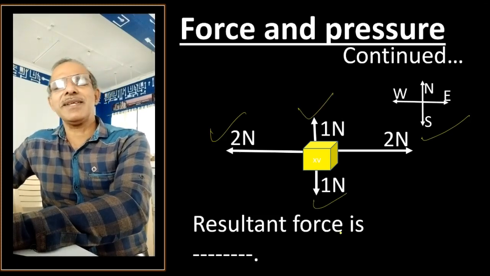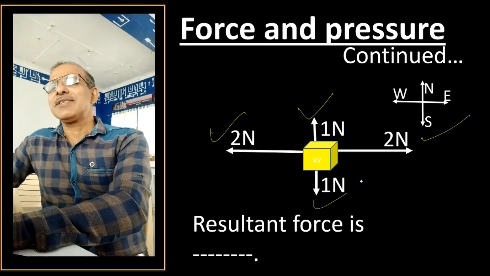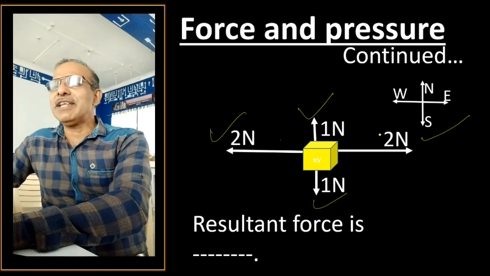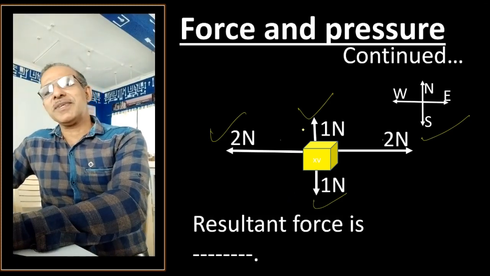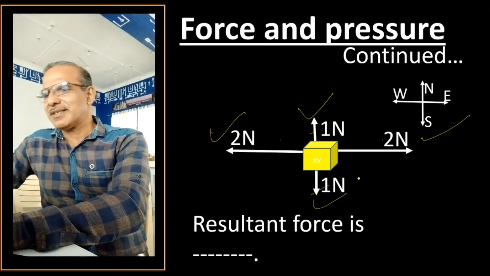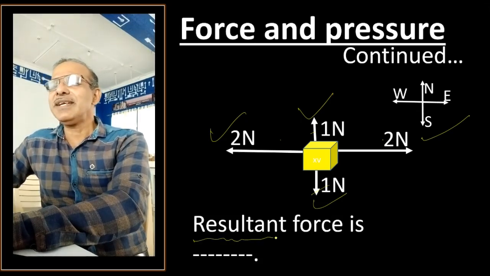Now it's a very simple case. 2 Newton and 2 Newton get cancelled. 1 and 1 Newton get cancelled. You must have got the answer. What is the resultant force? The resultant force will be 0.